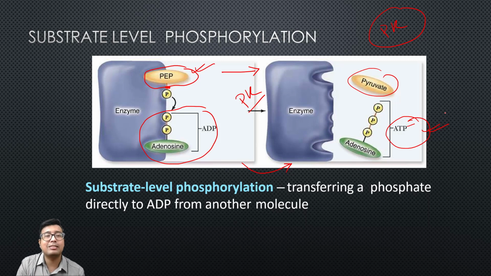So this is an irreversible step of glycolysis, transferring a phosphate directly from phosphoenol pyruvate to ADP. So this is it. We will stop here.